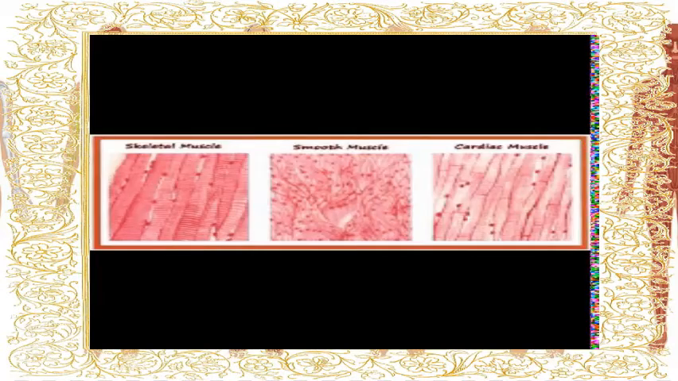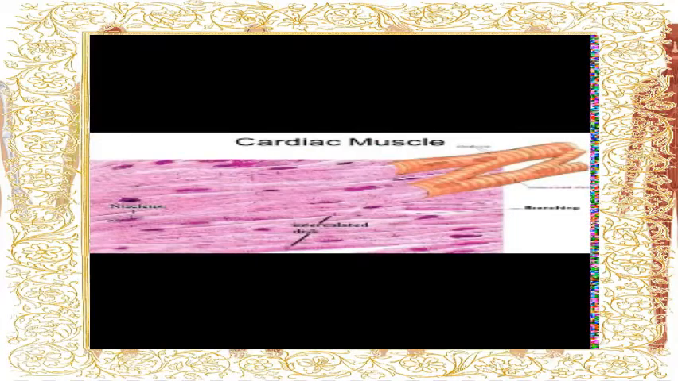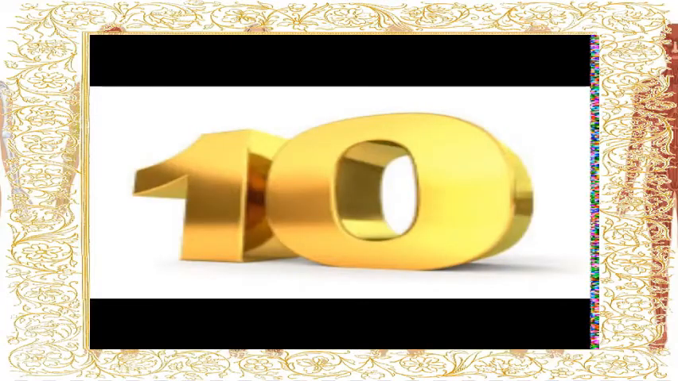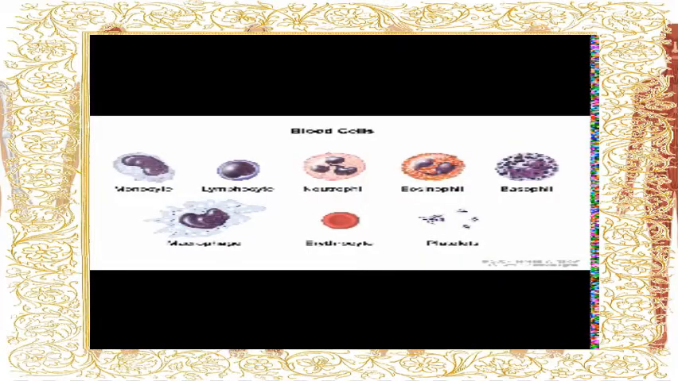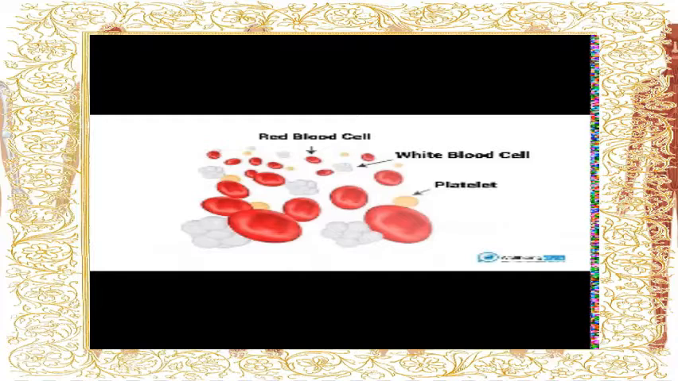Then the ninth one is cardiac. Cardiac muscle is a type of muscle that is found in the heart. Cardiac muscle is responsible for pumping blood throughout the body. These muscles have the special property of automatic rhythmic contractions. The 10th one is platelets. Platelets are small round cell fragments found in the blood of mammals that function in the clotting of blood. Platelets make the blood thicker.